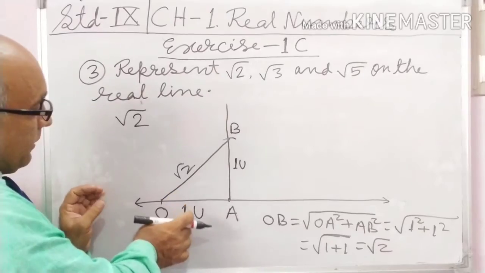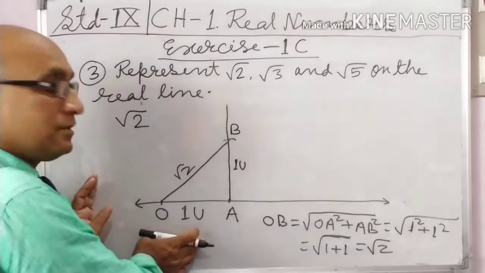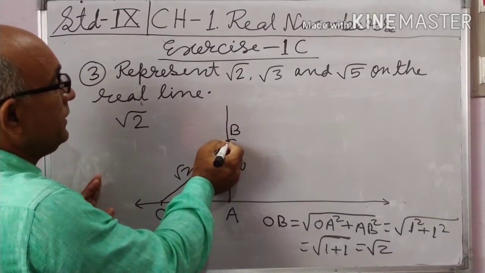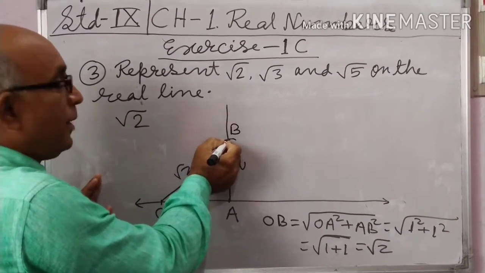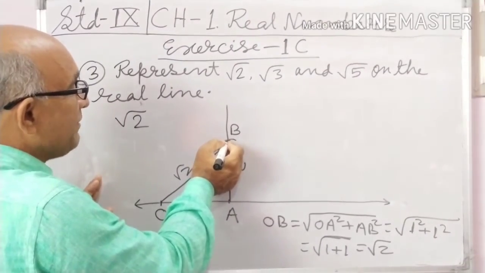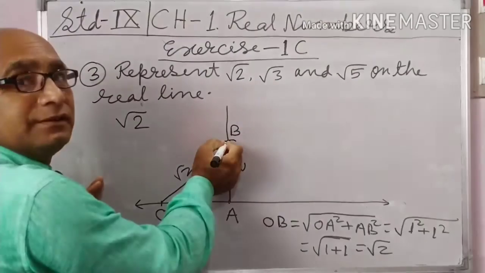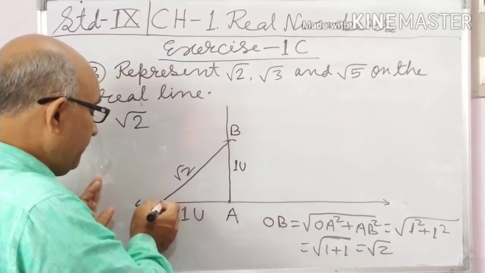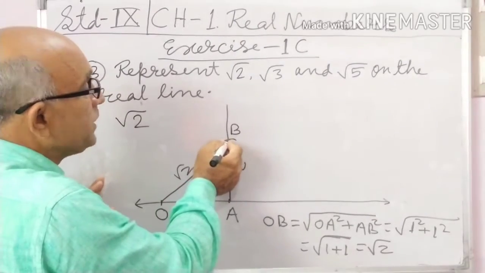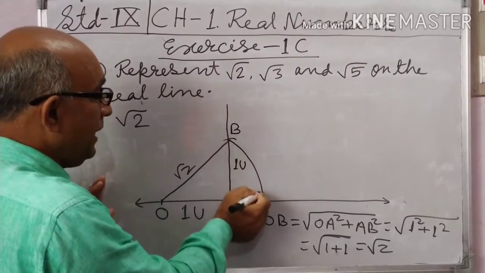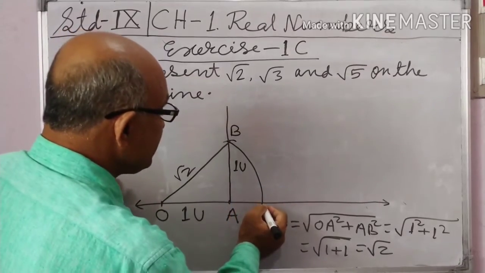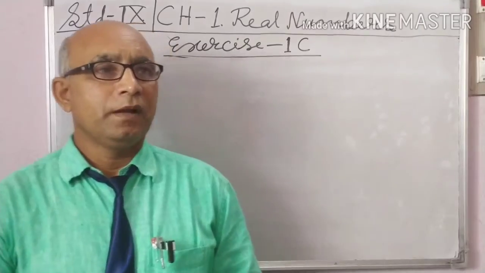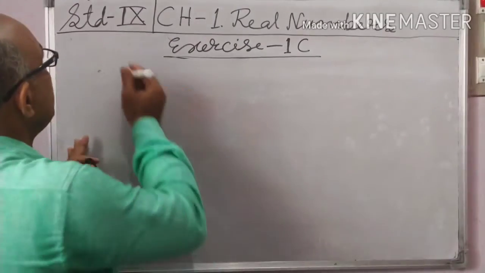Now, with the help of a pair of compasses, keep the middle point at O and the pencil point at B, and draw an arc of radius OB. OB is root 2. Draw it here, point C. This point is root 2. Write it. Students, now represent root 3.